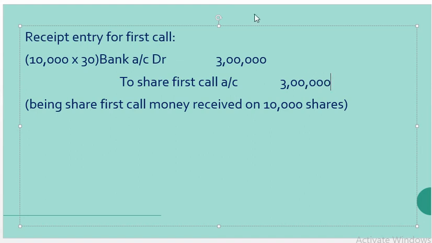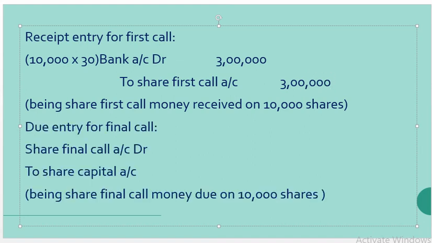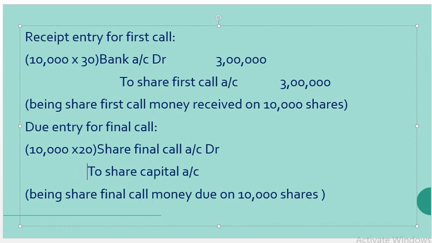Next is the final call due entry. The journal for due entry of final call is share final call account debit to share capital account, and the amount due is 10,000 shares into 20 rupees. So the due amount is 2 lakhs.